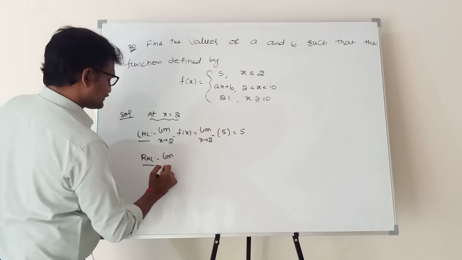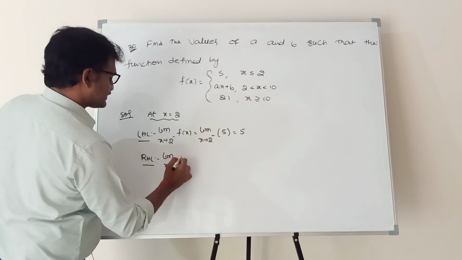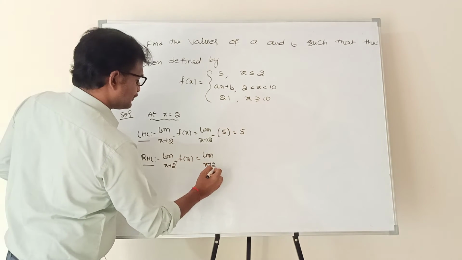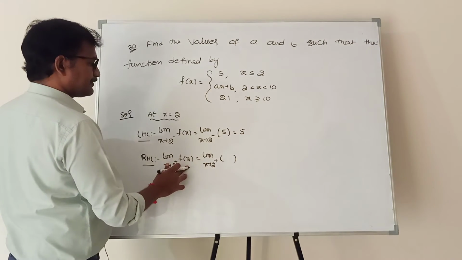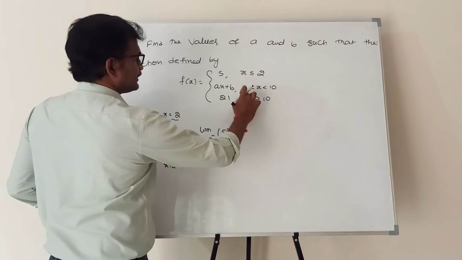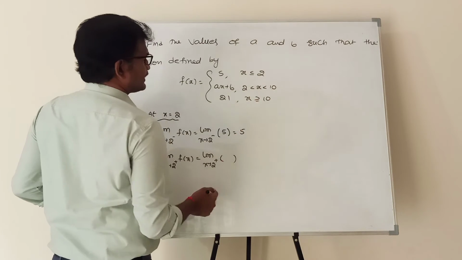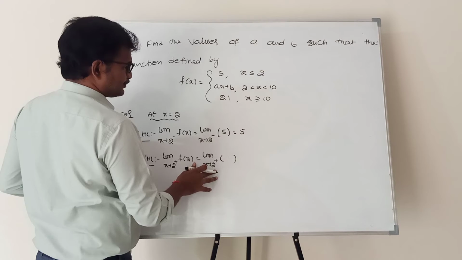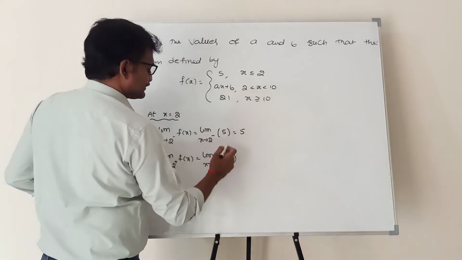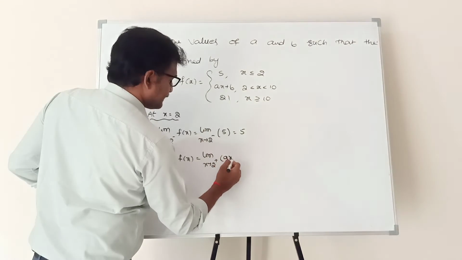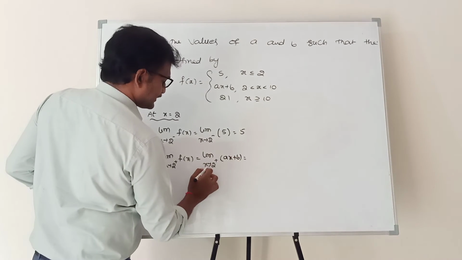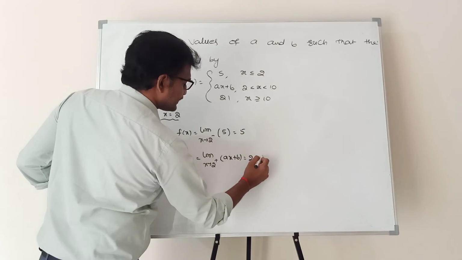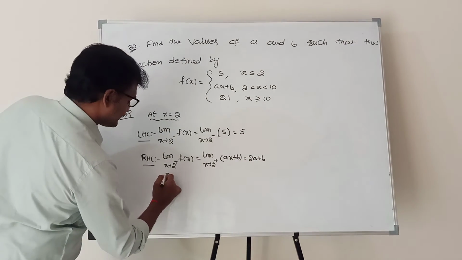Limit x tends to 2 plus f of x. What is f of x? 2 plus means greater than 2. 2 less than x means x greater than 2. X greater than 2 means x is approaching 2 plus. Then which function do we need to take? ax plus b. The x value is approaching approximately 2, so substitute 2 here. 2a plus b.